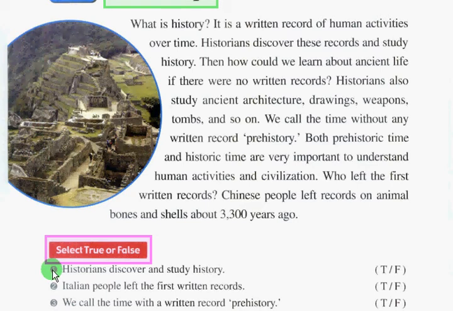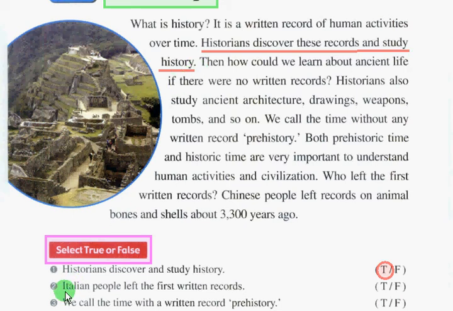Number 1. Historians discover and study history. Is it true or false? The answer is true. So let's see why this is the answer. Here is the sentence that will support our answer in number 1. Historians discover these records and study history.